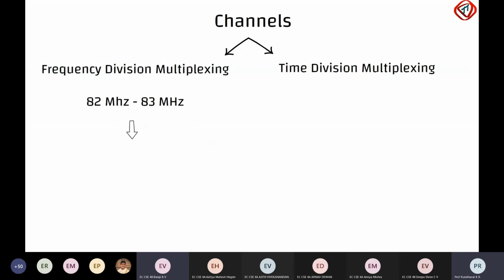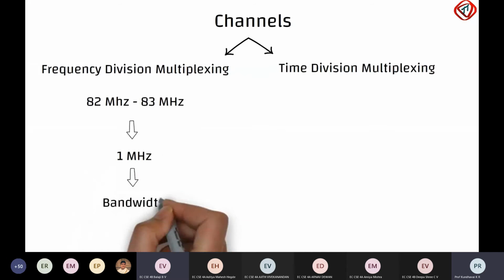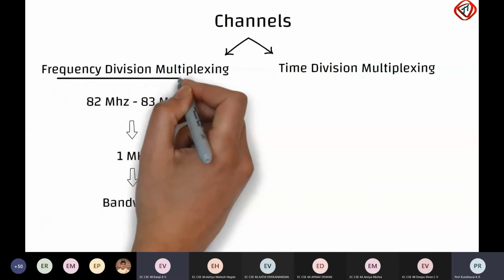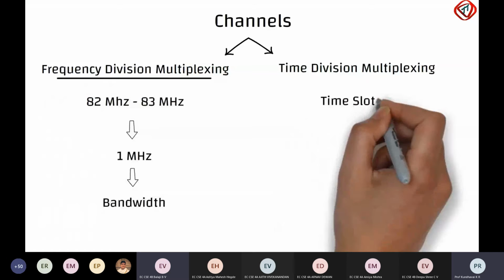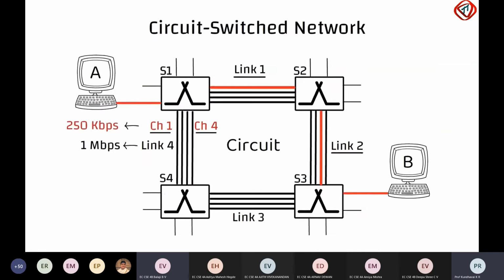The difference between higher and lower frequency is 1 MHz. It is called bandwidth. The channels are bandwidth in frequency division multiplexing and time slots in time division multiplexing. So, bandwidth or time slots are reserved for sender-receiver pairs in a circuit-switched network.